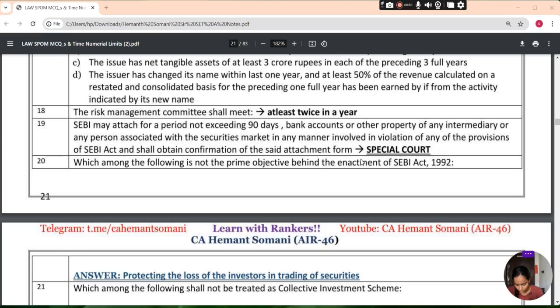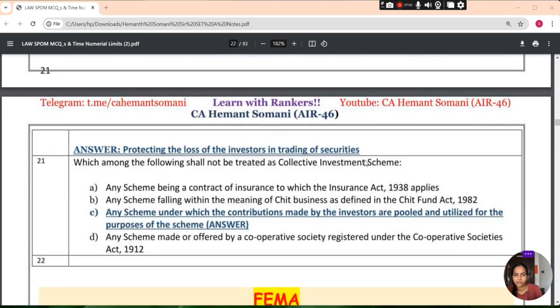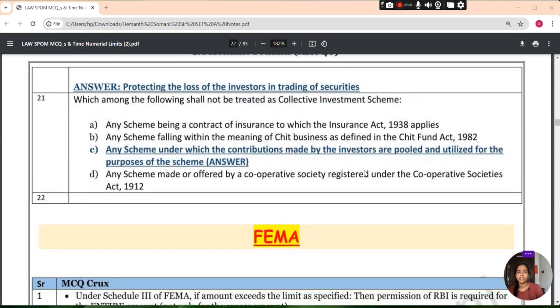Which among the following is not the prime objective behind the enactment of the SEBI Act 1992? The answer is protecting the rights of investors in trading of securities. This is not the prime objective behind the enactment of SEBI. Protecting the rights of the investors in trading of securities.